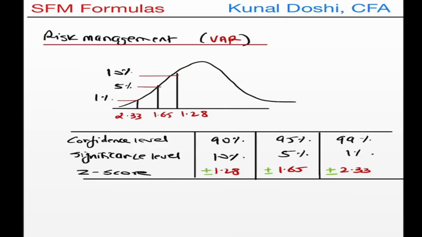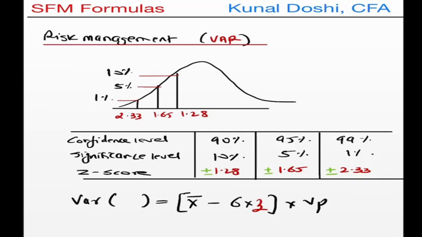Now based on this, if I want to calculate value at risk, that is VAR, at any percentage, it will be the mean, that is x bar, minus the standard deviation, but I will now multiply this standard deviation with the z-score, which I get from the normal distribution. And this entire thing I will have to multiply with the value of the portfolio.